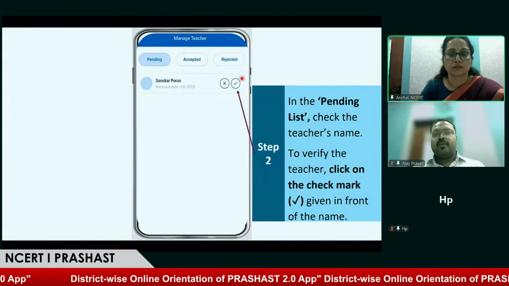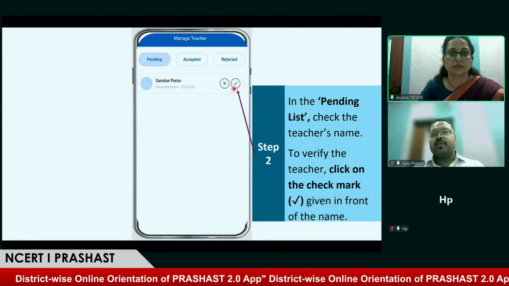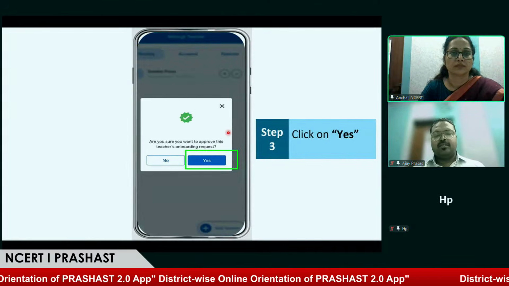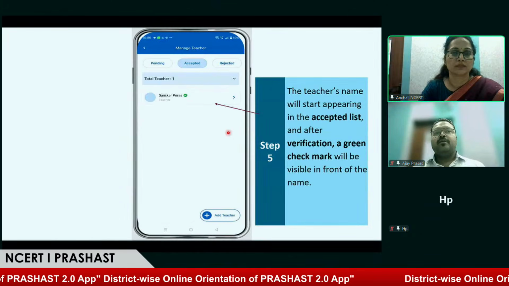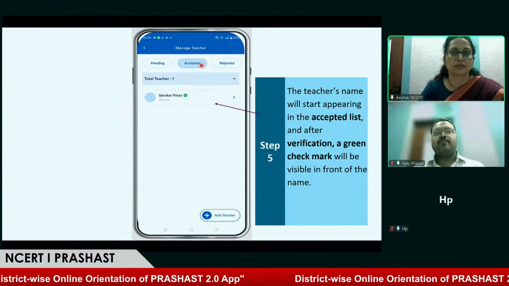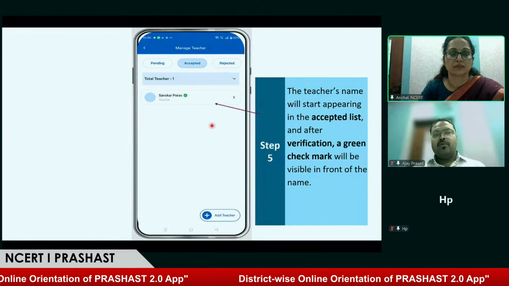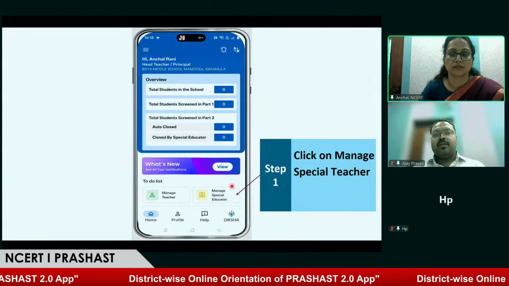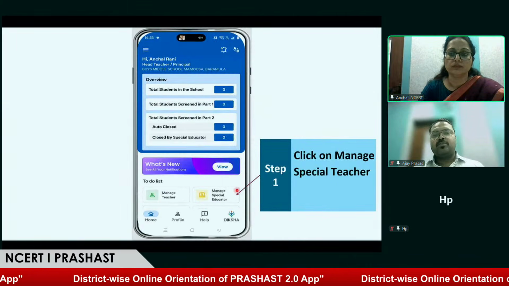Over here for demonstration, we'll be approving this request. So after clicking on the tick mark, we can see that there's a confirmation message. And after this, we can see the teacher has been approved and their name is reflecting on the accepted tab. Okay. So similarly for special educator, the head teacher will have to go to the manage special educator tab.